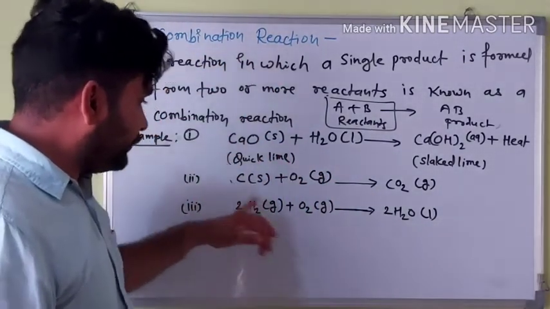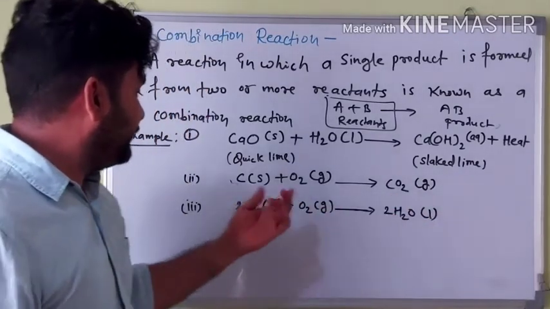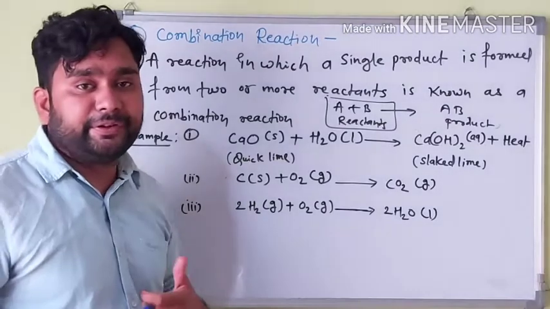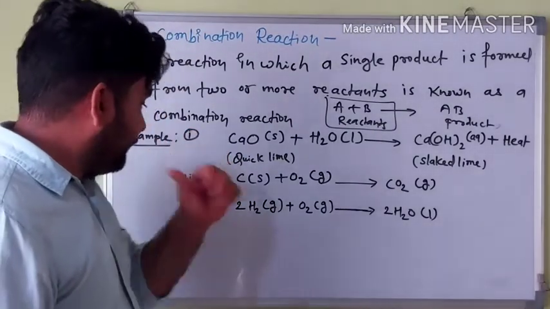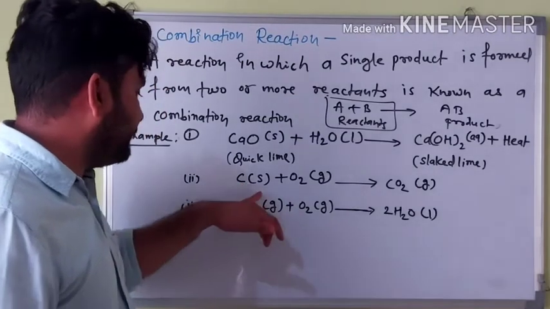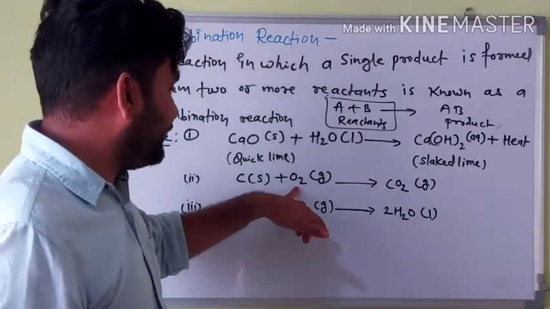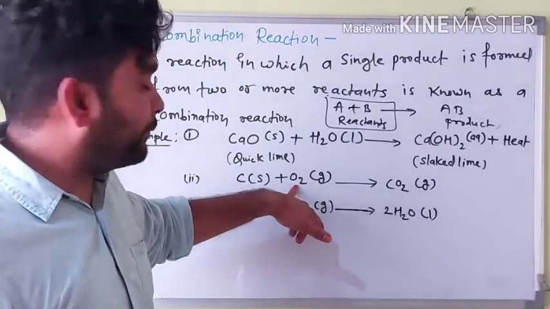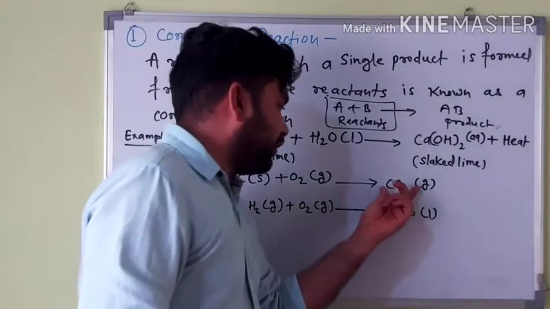The second one is how carbon dioxide is made. Carbon dioxide is made through some human activities, just like when we burn coal, which is solid C, in the presence of oxygen, and we get carbon dioxide gas.